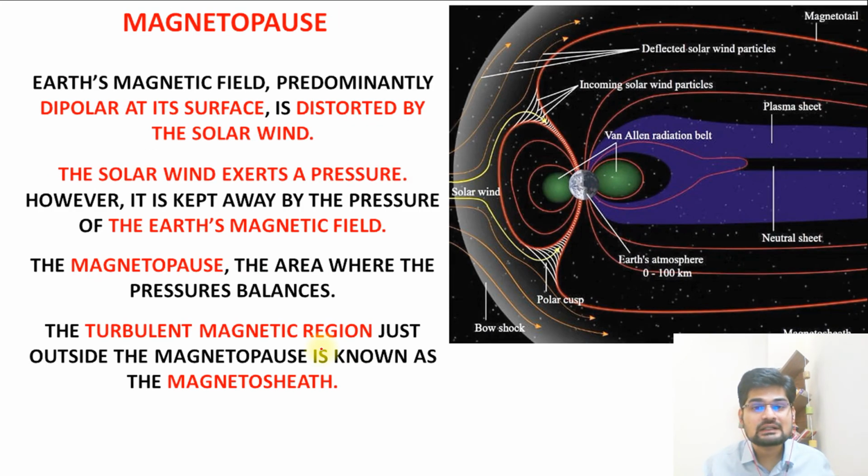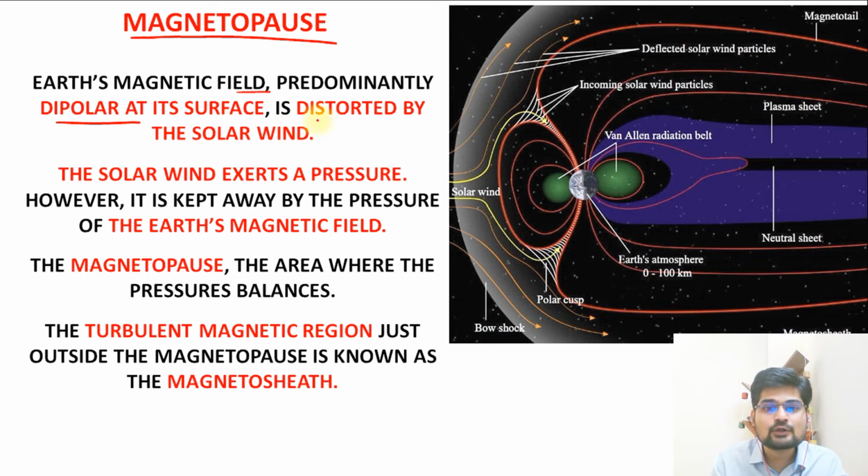Now, another important thing in geomagnetism is a term called magnetopause. The Earth's magnetic field is predominantly dipolar, as we know, with the North Pole and South Pole as the magnetic poles, but it is distorted by the solar winds. Remember, solar winds keep coming and exert a pressure. However, it is kept away by the pressure of Earth's magnetic field.